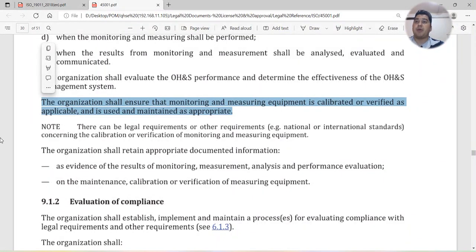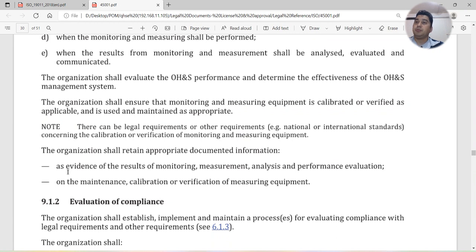It is a requirement. There can be legal requirements or other requirements, for example national or international standards, that you also can consider for the calibration or verification of monitoring and measuring equipment.